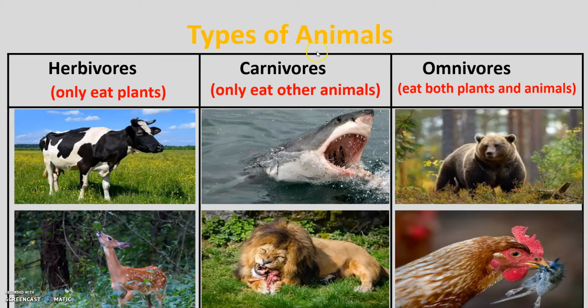Now, types of animals, we have the herbivores, they eat only grass and green plants. The carnivores, they eat only other animals. And the omnivores, they eat both plants and animals. Like the bear, it eats, for example, apples, and it eats fish.